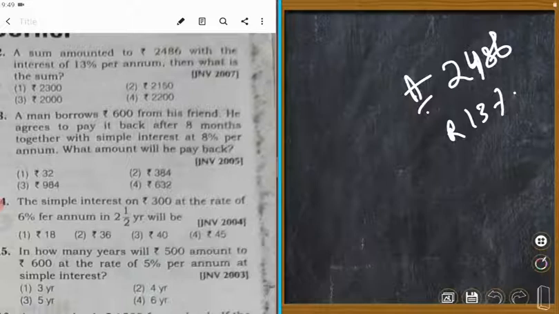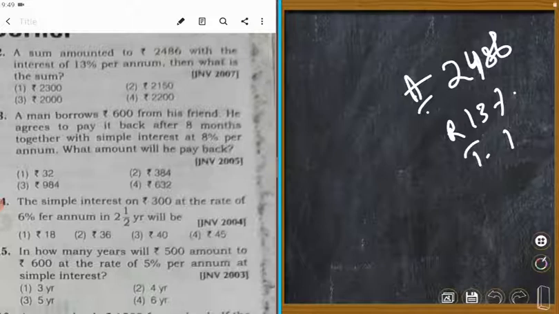Which number? Let the sum be 100%. Then a sum amounted with 13% per annum interest, so for just 1 year, T is equal to 1 year. Could you understand?